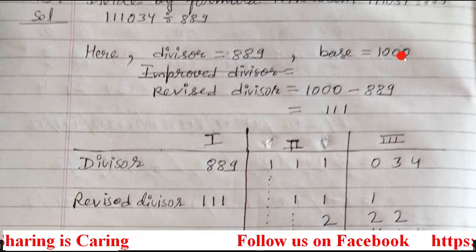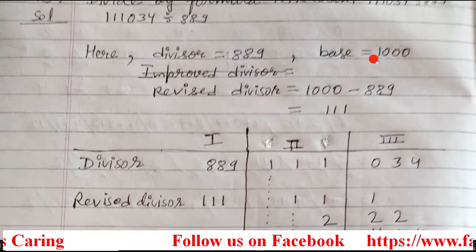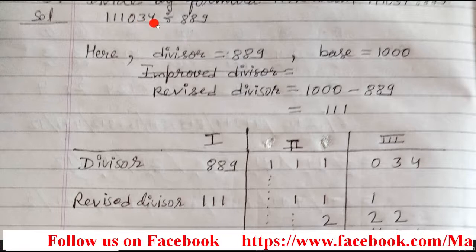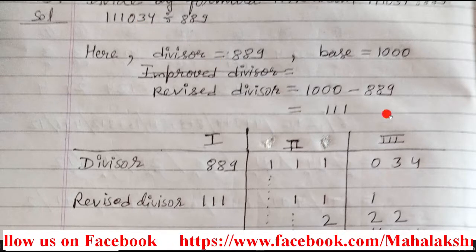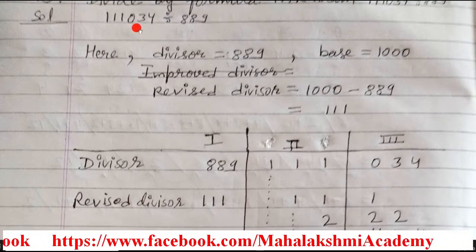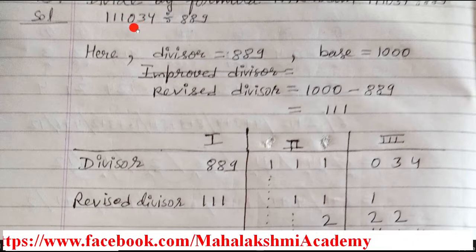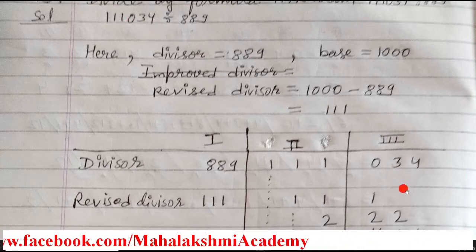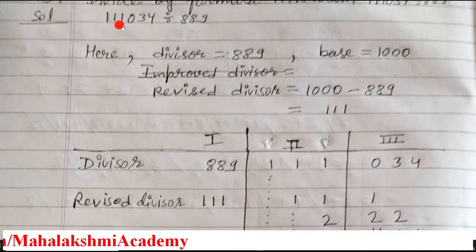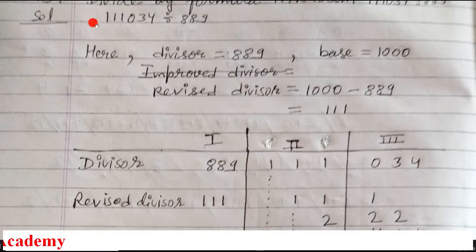First see how many zeros you have in the base. That many digits from the dividend, from the back, will enter in section 3. Here we have 3 zeros, so 3 numbers from the back of the dividend, that is 0, 3, 4, will enter in this section. All the remaining digits from the dividend will enter in the second section, that is 111. So like this we have done these entries.